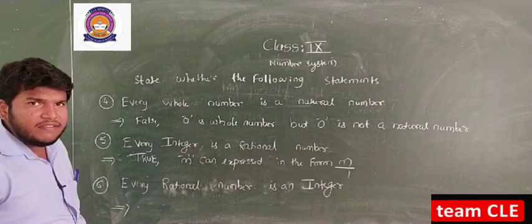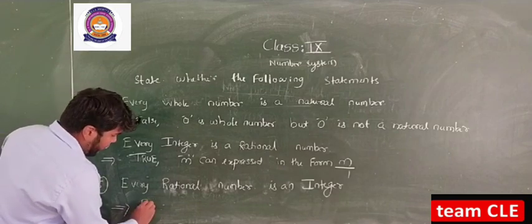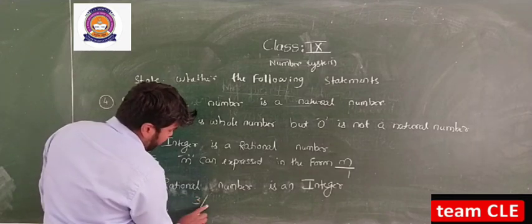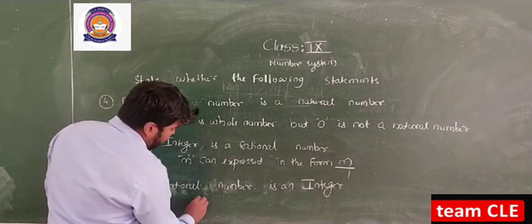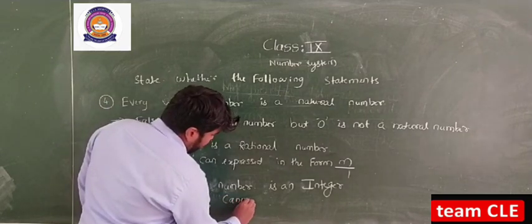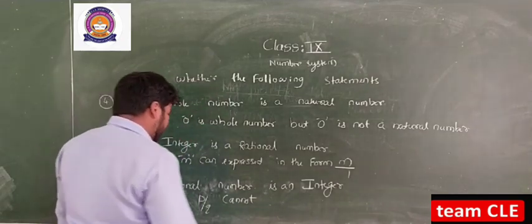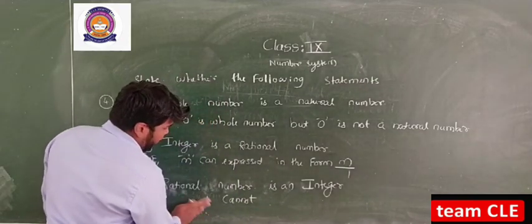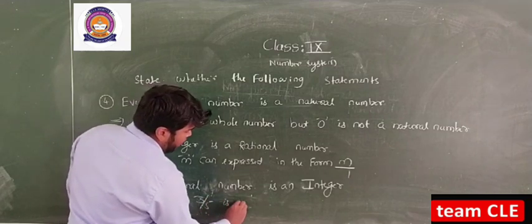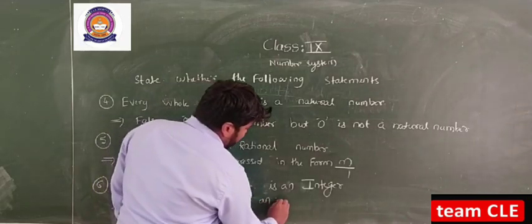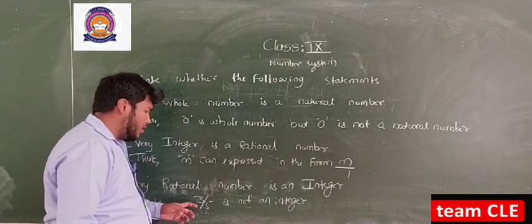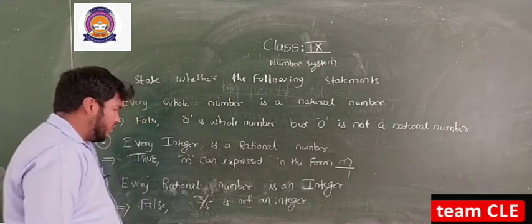Every rational number is an integer. This is false, because if I consider p by q, it cannot always be expressed in the form of an integer. Taking the example of 3 by 5, it is not an integer. 3 by 5 is a terminating or non-terminating decimal form. So 3 by 5 is not an integer.